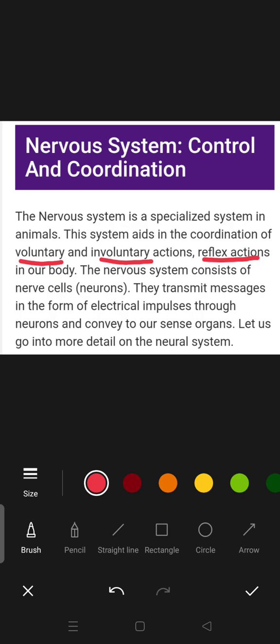Further in this video I am going to tell you about reflex, voluntary and involuntary actions in our body. Okay, so next, the nervous system consists of the nerve cells, that is the neurons. Further I am going to tell you about the diagram of neuron. The perfect diagram of neuron is explained. They transmit messages in the form of electric impulses through neurons and convey to our sense organs. Okay, so let us go in more detail to understand these actions, reflex, involuntary, voluntary, and the diagram of the same.